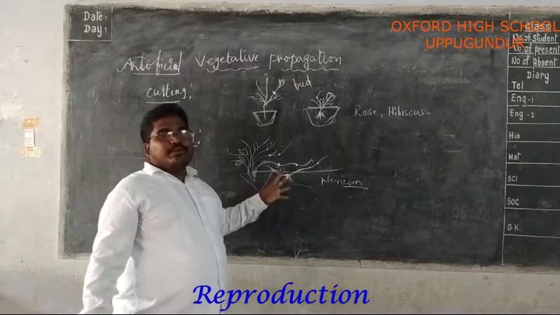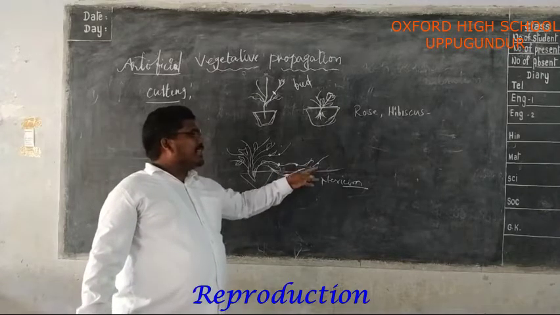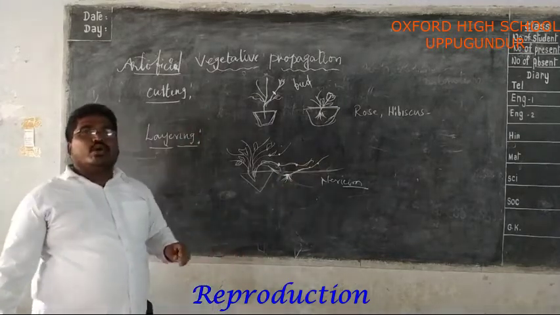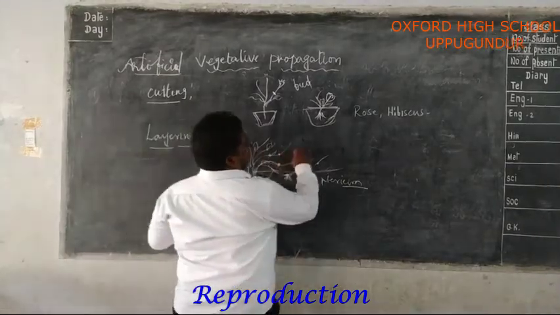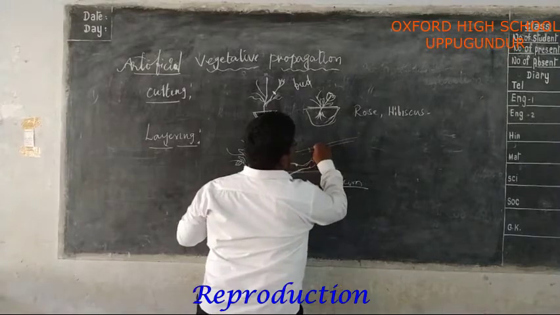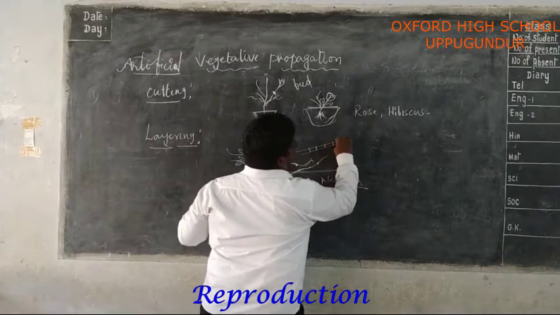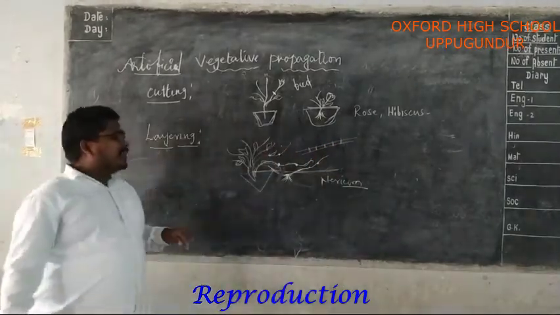After a few days, the adventitious roots develop and it leads its life as an individual. Node means kanupulu. In the sugar cane we can see that one. Kanupulu antam kada telugulo. So the nodes appear on the sugar cane.